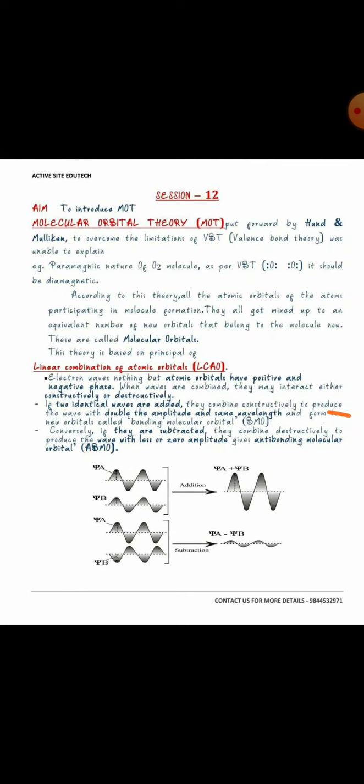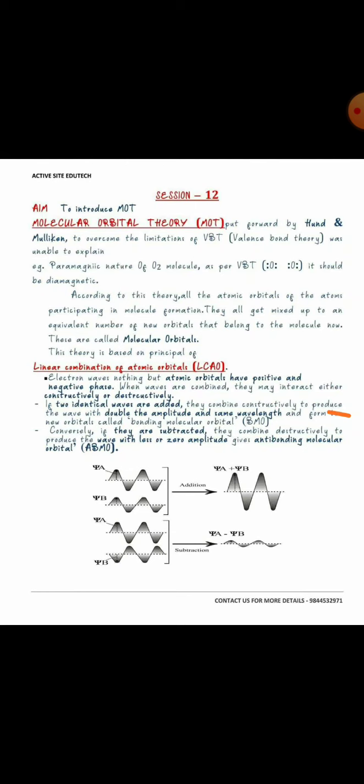One of the important observations that valence bond theory could not account for is the paramagnetic nature of the oxygen molecule. As per valence bond theory, the oxygen molecule should have been diamagnetic in nature, but actually the oxygen molecule is paramagnetic. This could not be explained by valence bond theory, but it was beautifully explained by molecular orbital theory.